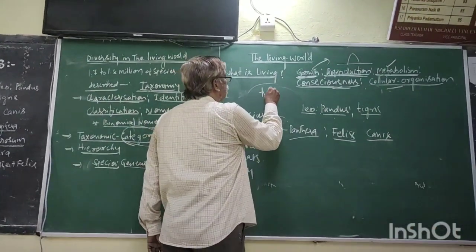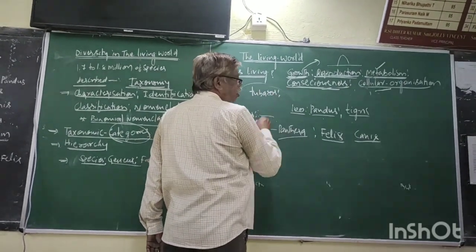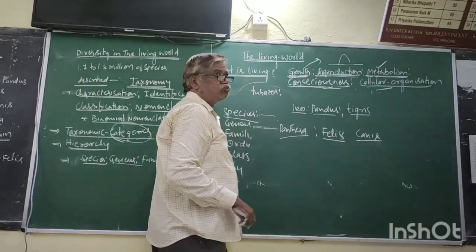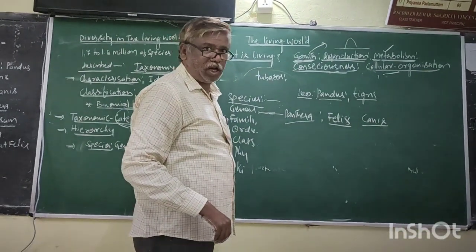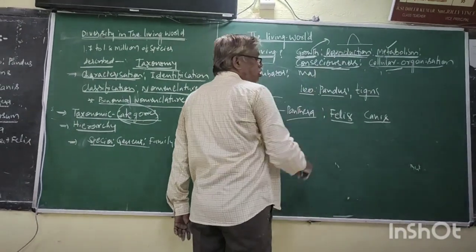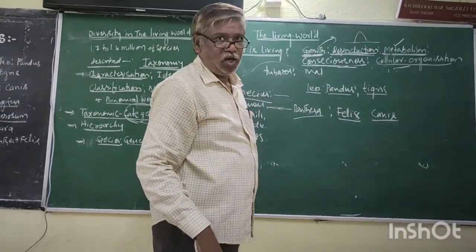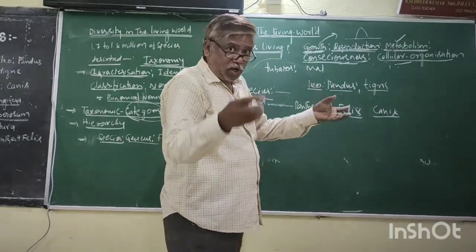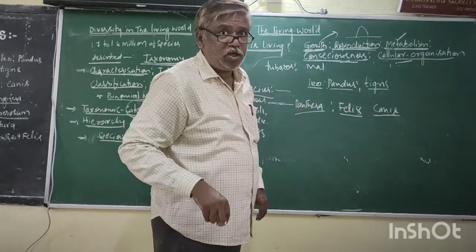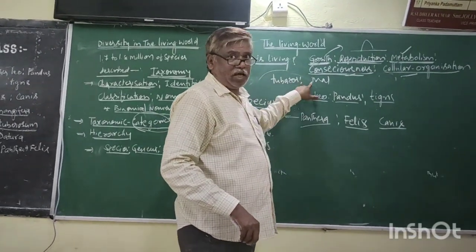Tuberosum is a species of potato. Right. Melongena is a species of brinjal. These two species together form the genus Solanum. Solanum tuberosum, Solanum melongena. Right.